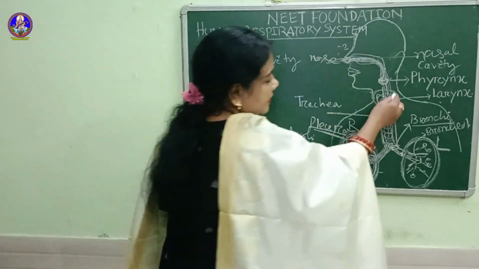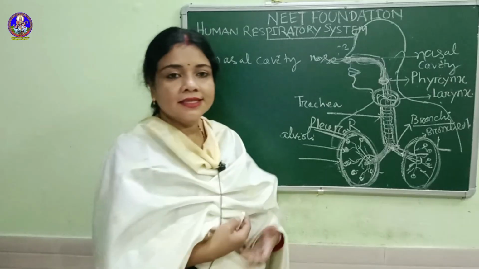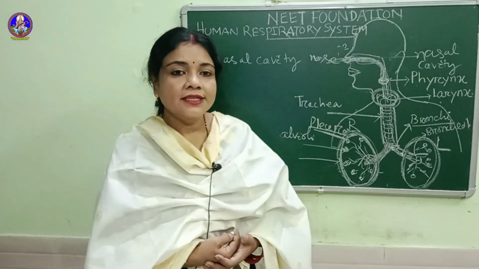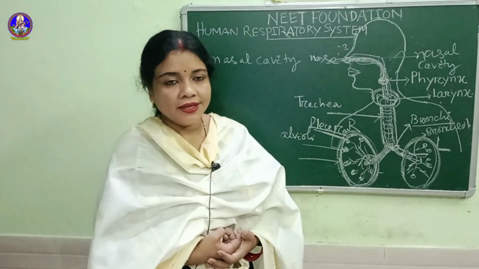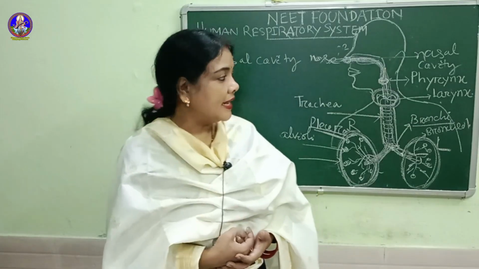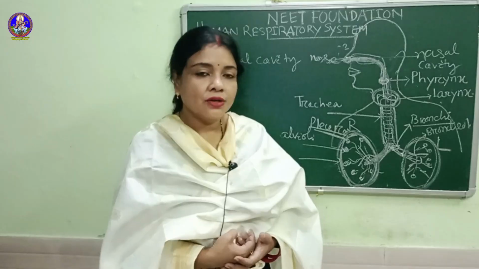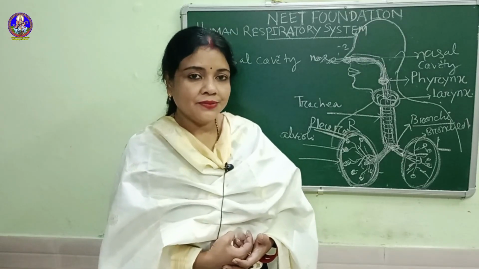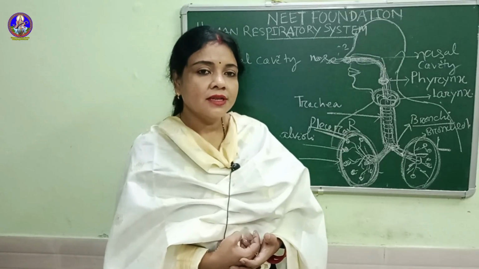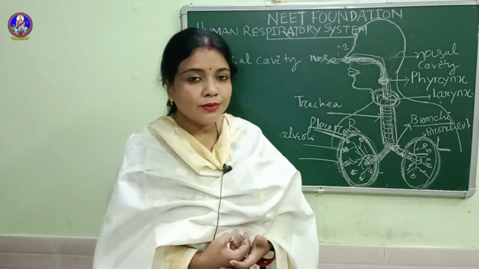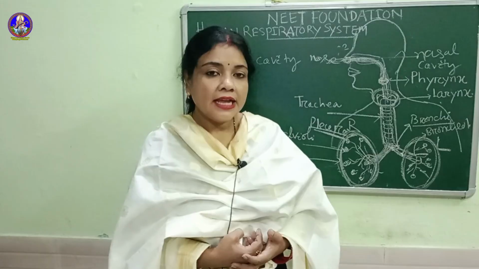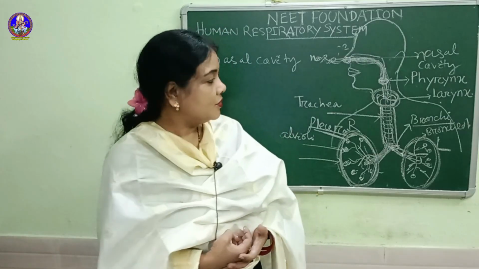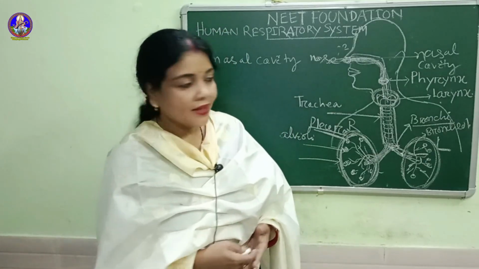Next comes the larynx. The larynx is the sound box of our body. When air enters the larynx, the vocal cords inside vibrate. After vibration, they generate sound, whenever we speak, we laugh and we sing. This is all due to our sound box, the larynx.